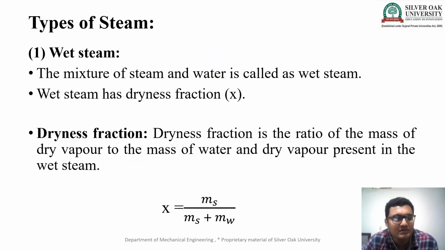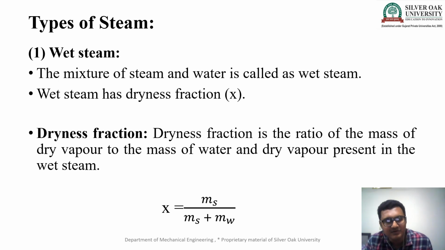Now we talk about the different types of steam. As you all know, we have three types of steam. The first is wet steam, the second is dry and saturated steam, and the third is superheated steam. So what is wet steam? If I supply heat energy to water, it slightly converts into steam. That portion of steam is called wet steam, a mixture of steam and water.